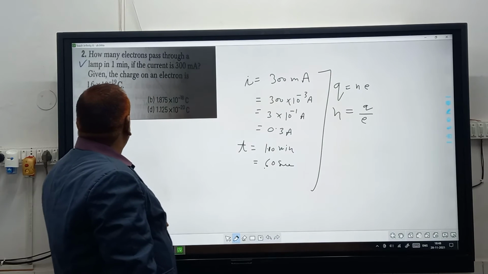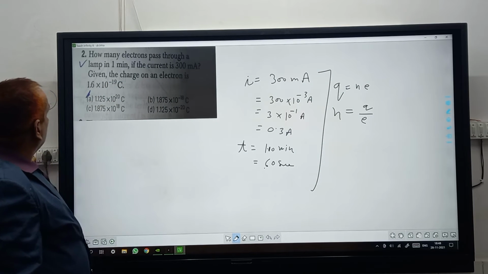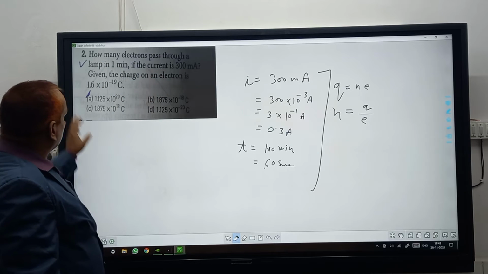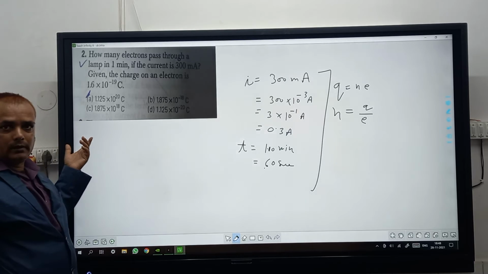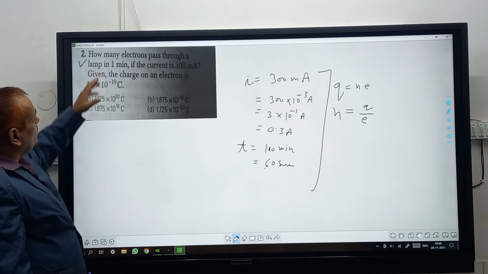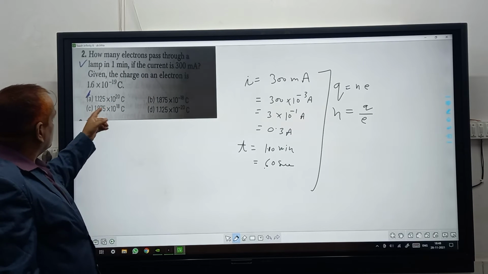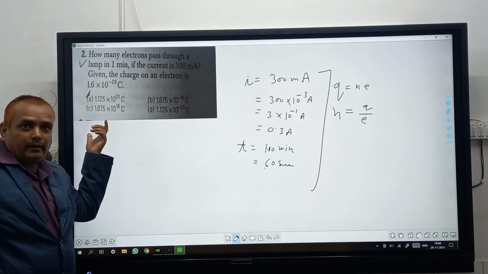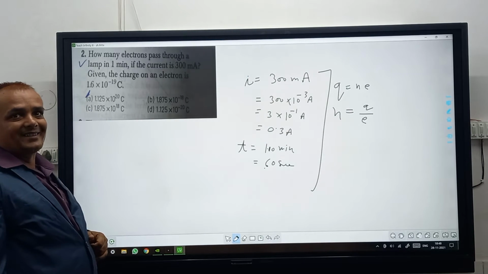10 power minus 19 coulomb. So then how many electrons pass through? I think the options' unit is given wrong in this question. How many electrons pass through a lamp in 1 minute? It means you have to calculate the N, but N is given in coulomb. I think this is not correct.